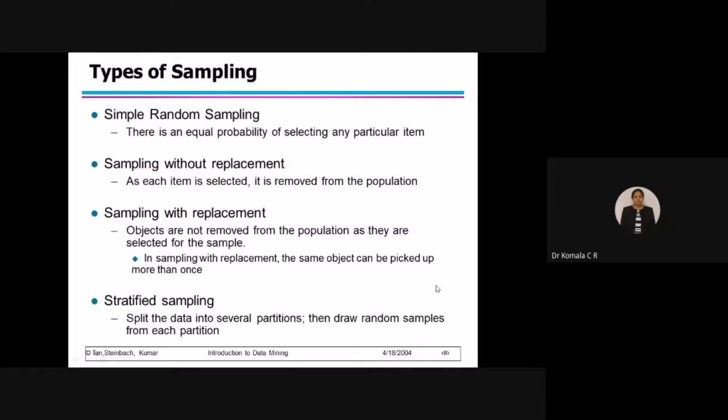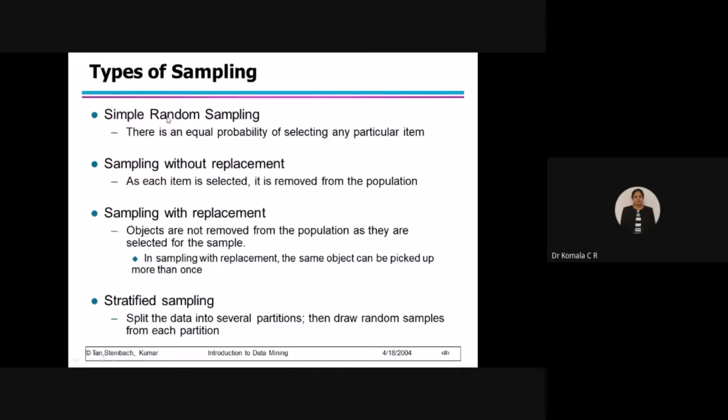Types of sampling. So what are the different types of sampling I will do? I have 4 techniques here. What are those? First one is simple random sampling. Second one, sampling without replacement. Third one, sampling with replacement. Fourth one, stratified sampling. So all these concepts are very simple.